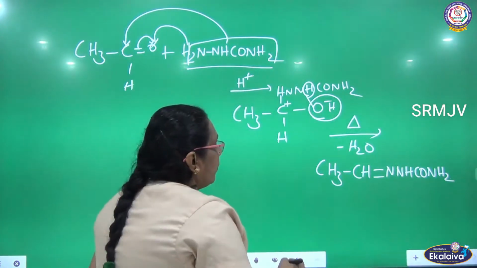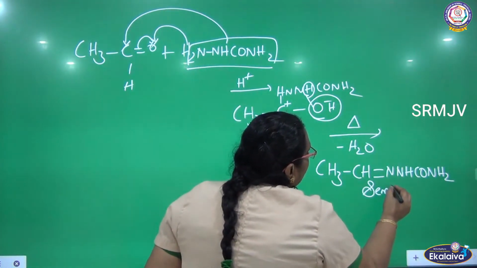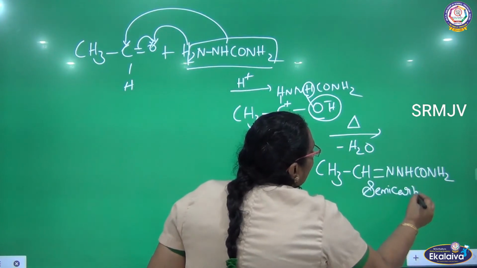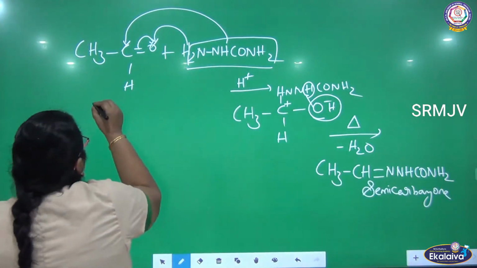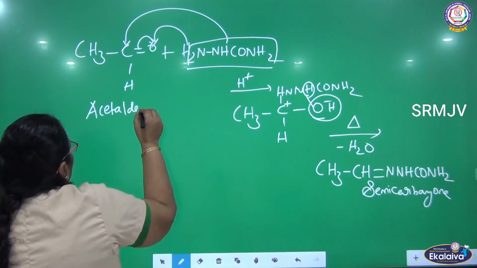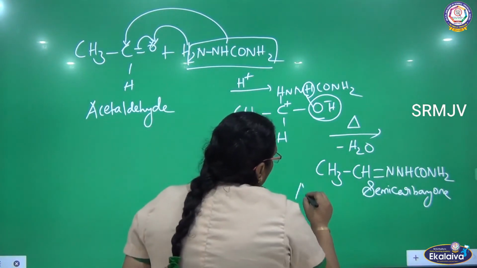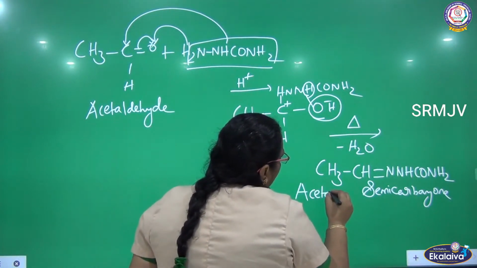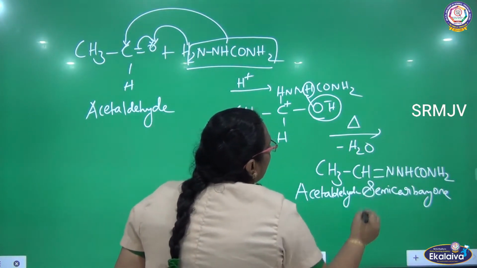So what is the compound we are getting? Semicarbazone. Who is the parent here? Acetaldehyde. As acetaldehyde is the parent, I am getting acetaldehyde semicarbazone.